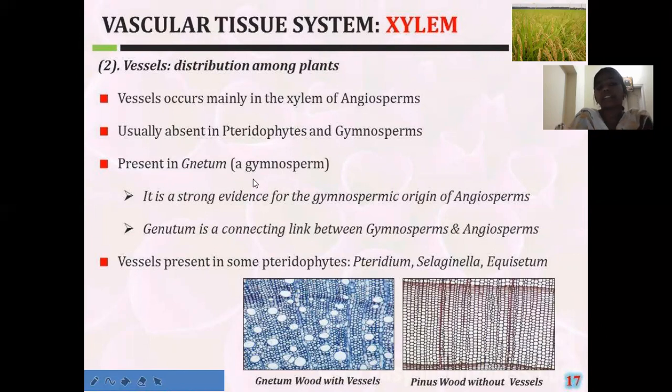But the plant Gnetum, though it is a gymnosperm, is showing the angiospermic character, that is the presence of vessels. This is a very strong evidence for the gymnospermic origin of the angiosperms. This indicates that the angiosperms have an evolutionary relationship with the gymnosperms and the pteridophytes.